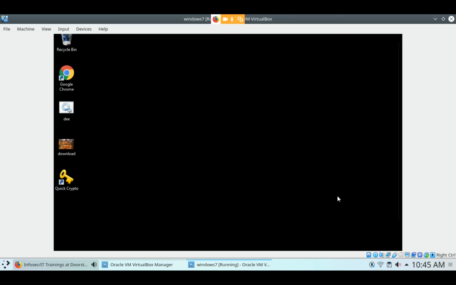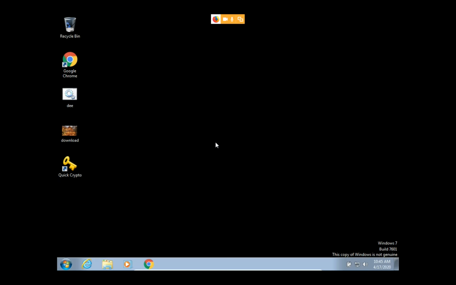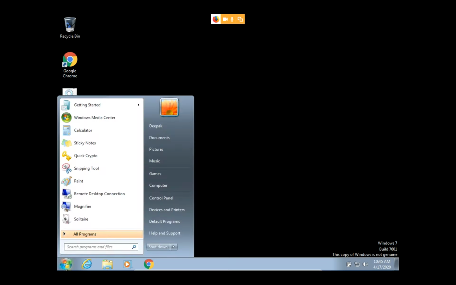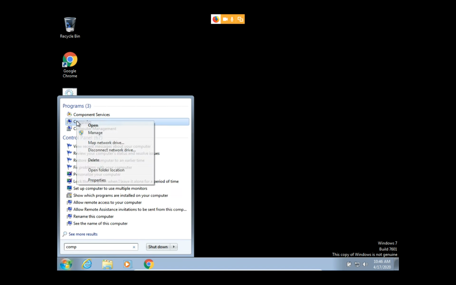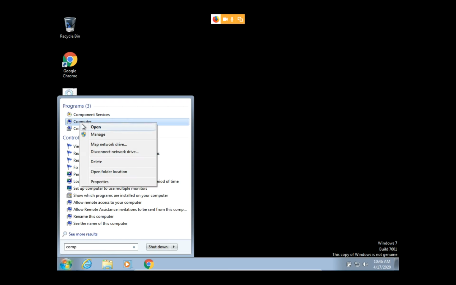Can you see my screen now? Here is Windows 7, and I am opening Computer. After opening this, I have to click on Manage. Any problem? Go and right click on this and click on Manage.